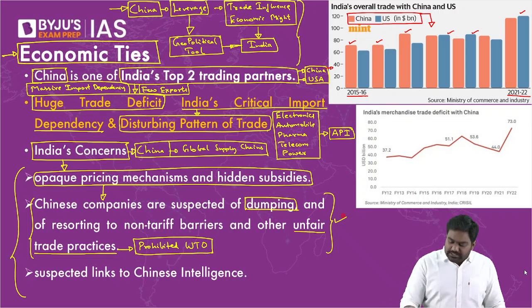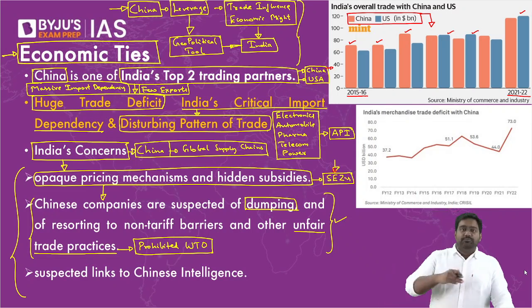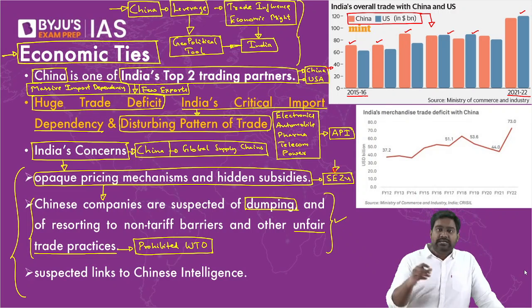All right. See, China has mastered the art of establishing SEZs, special economic zones. From the 1970s itself, it opened up its economy and invested in these massive industrial clusters and started producing on scale. Now, when you start producing on scale, what happens is that the cost of production goes down.